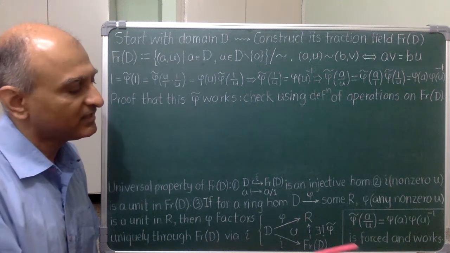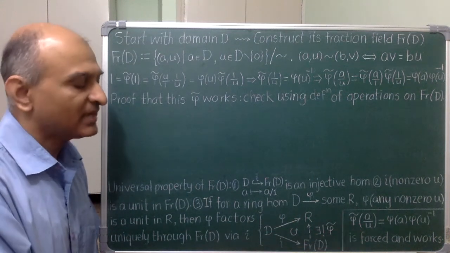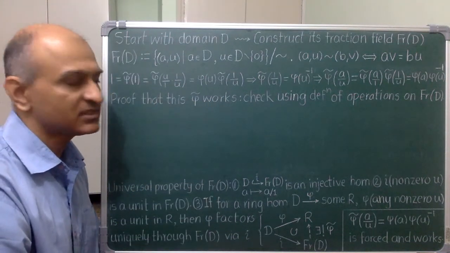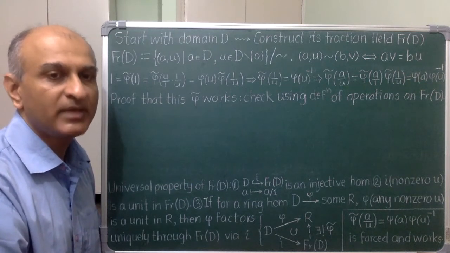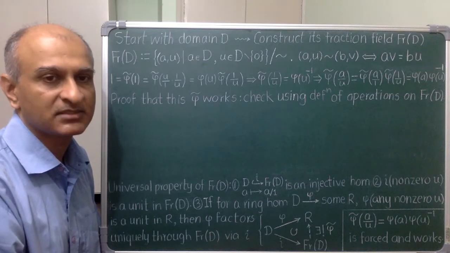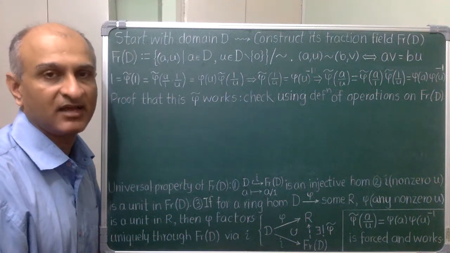It may seem like this is a mouthful, but it is saying something quite simple. The map phi tilde extending phi is in fact forced, as I have shown in this calculation over here. So you can follow this, or better still figure it out on your own. It may also be helpful to think of the example of integers and rational numbers. Let's see the ingredients that go into the formula for phi tilde.